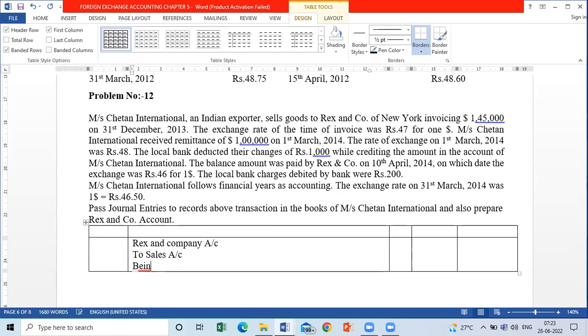Narration. Exported goods worth $145,000 at the rate of rupees 47. चलो मल्टीप्लाई करो. $145,000 multiplied by 47. What is the rate? What is the amount?